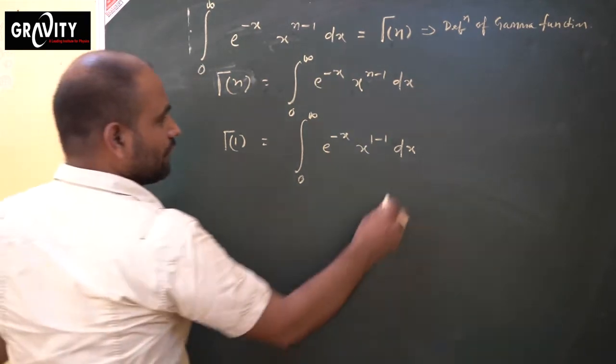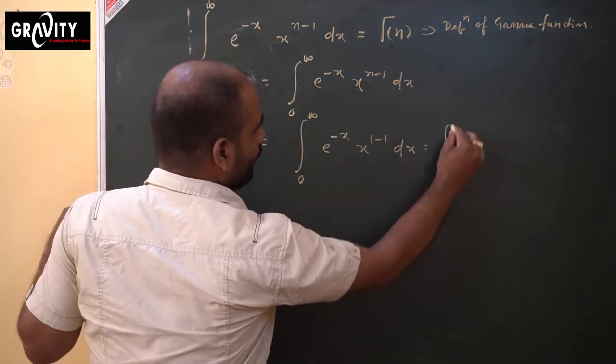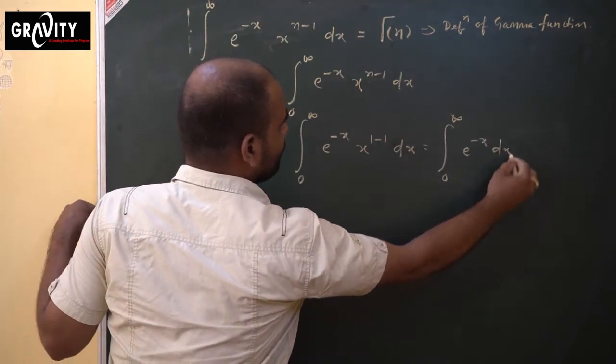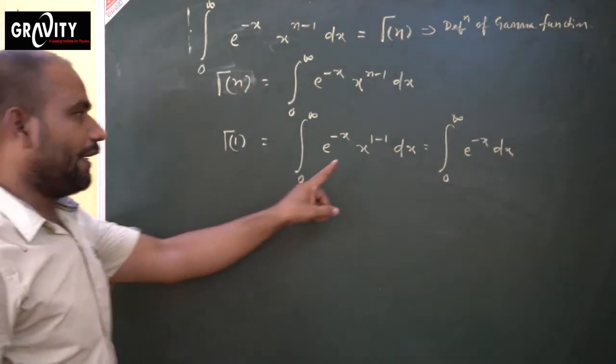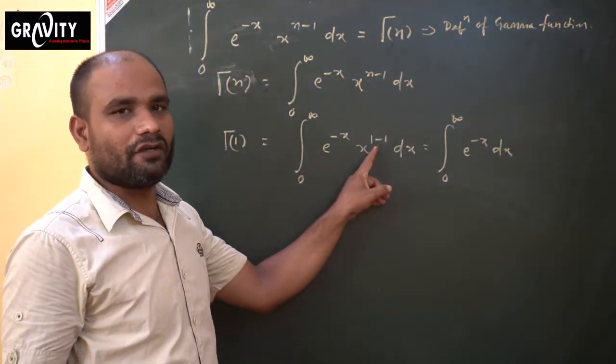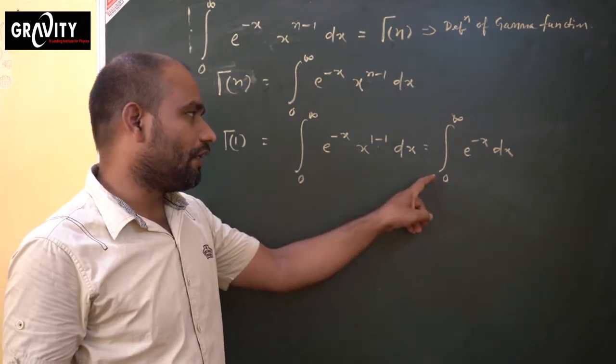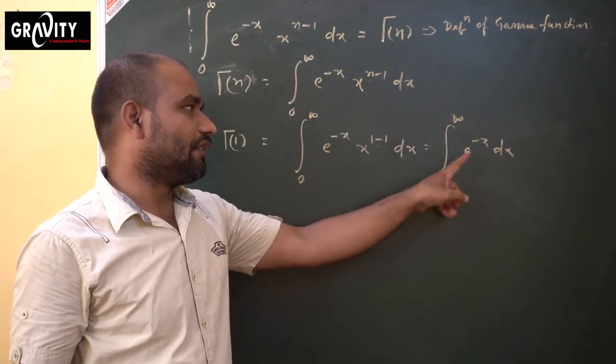So this will be integral from 0 to infinity of e to the power minus x into dx, because x to the power 1 minus 1 is x to the power 0, and anything to the power 0 equals 1. So the remaining integration is 0 to infinity of e to the power minus x into dx.